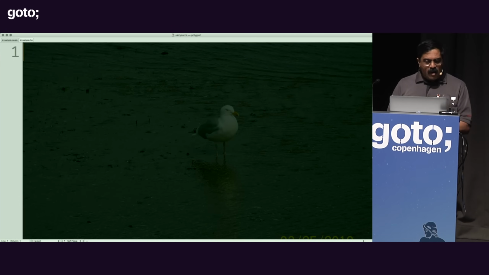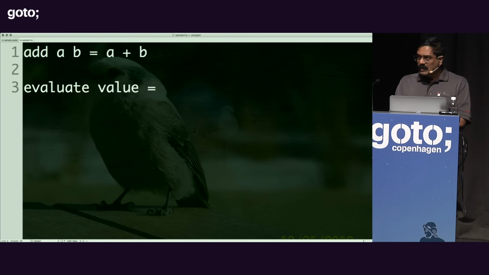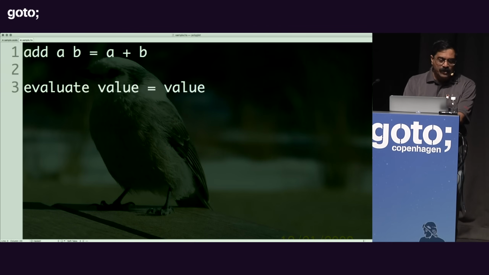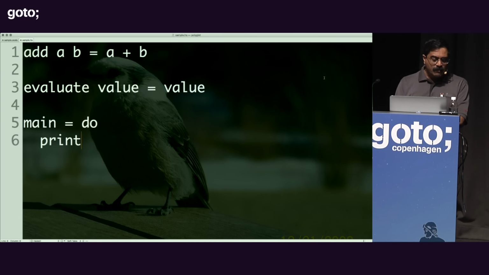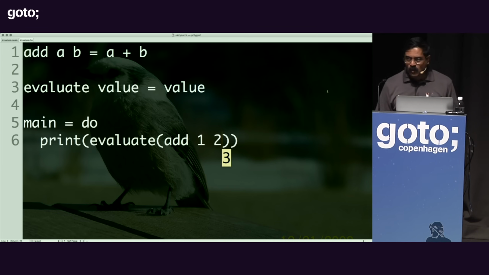I'm going to write a very small example here in Haskell. I'm going to say add a b equal to a plus b. So it's a fairly simple function. It's pretty self-explanatory what this function is doing. I'm just adding two values right here. Then I'm going to write evaluate, which takes a value as a parameter, and all that the evaluate function does is return the value back to us. Now I'm going to call the print function. I'm going to call evaluate and call add 1 and 2 here. And I'm going to execute this little code, and it produces a value of 3.